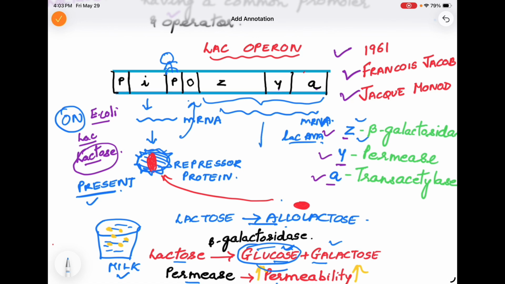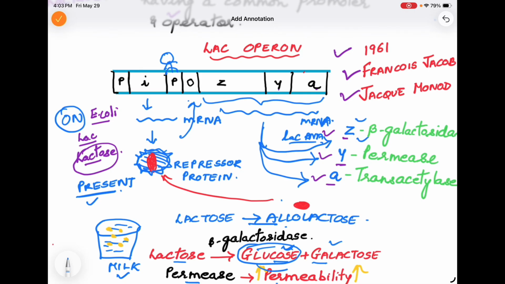This Lac mRNA will then give rise to these three enzymes on translation. So translation will occur from Lac mRNA and all the three enzymes, that is beta galactosidase, permease and trans-acetylase, will be formed. Beta galactosidase will quickly start the hydrolysis of lactose and it will form glucose and galactose.